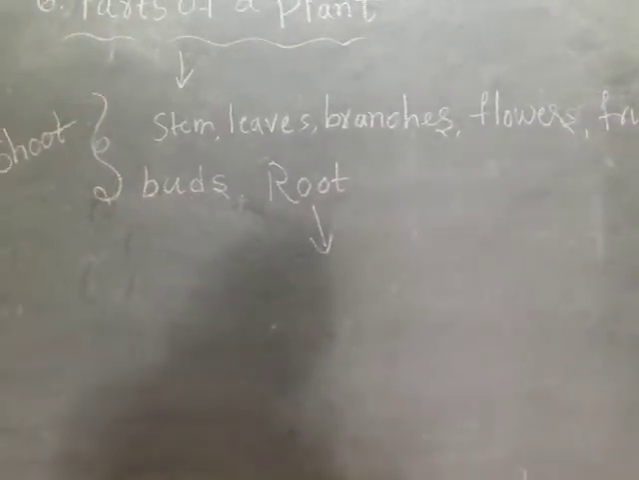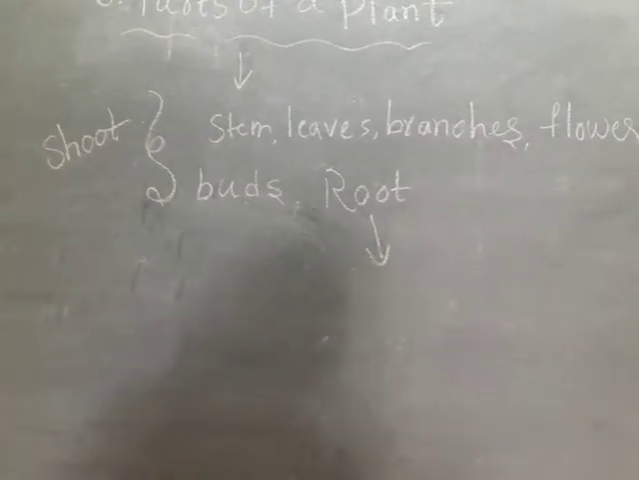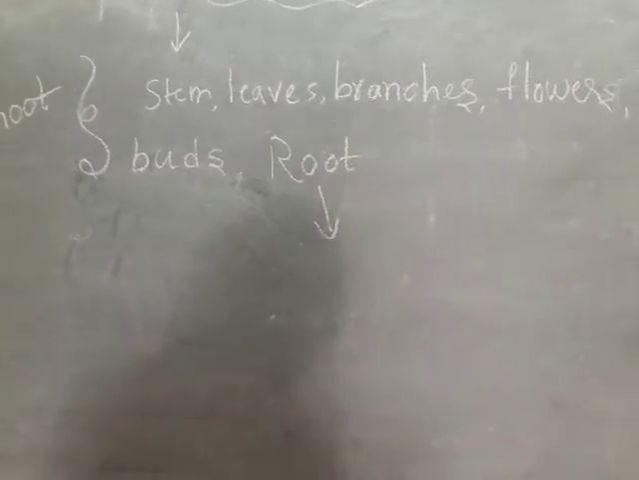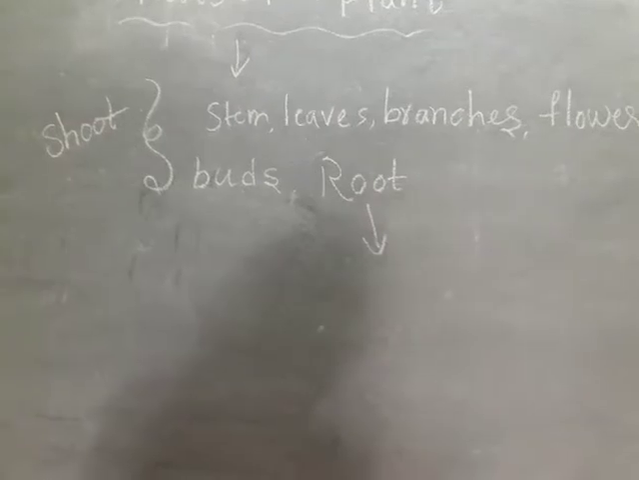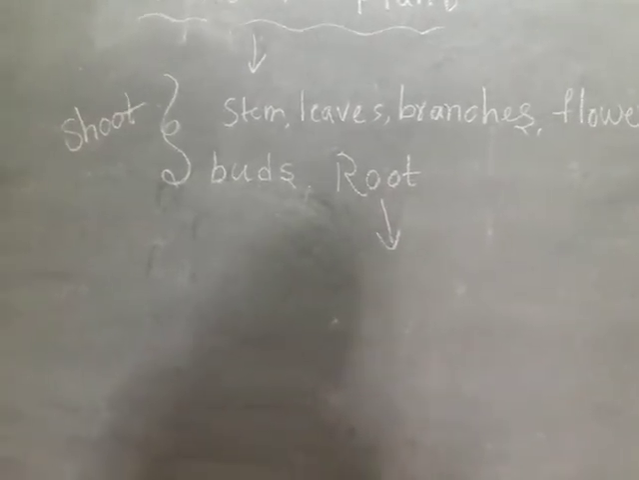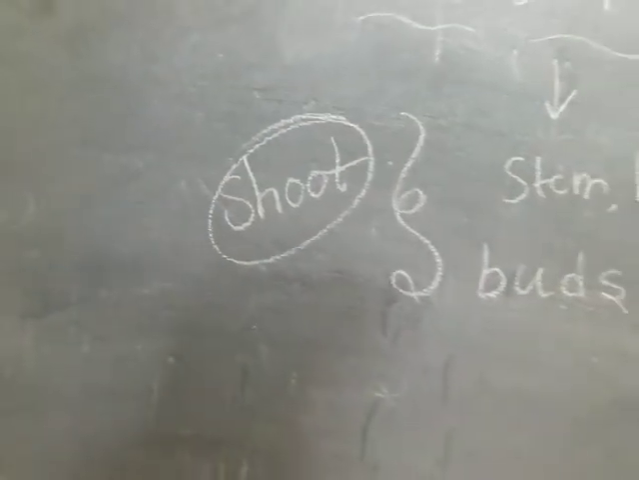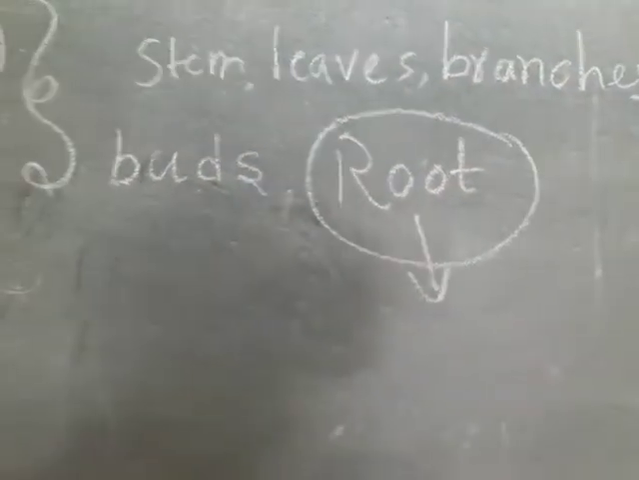These are the parts of a plant. Some parts grow above the ground: stem, leaves, branches, flowers, fruits, buds. These parts that grow above the ground are called the shoot part. It is called the shoot. Below the ground, the part that grows is called the root part.